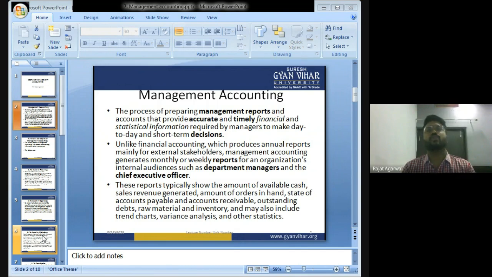Cost accounting also helps in preparing the profit and loss account, because the cost accounting data is sent to the profit and loss account, and then we come to know what the profit is.